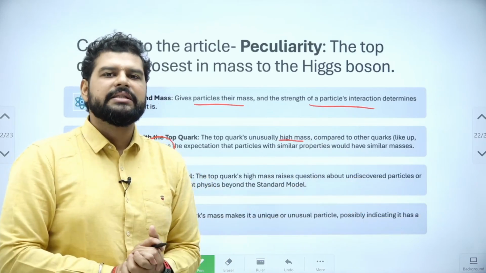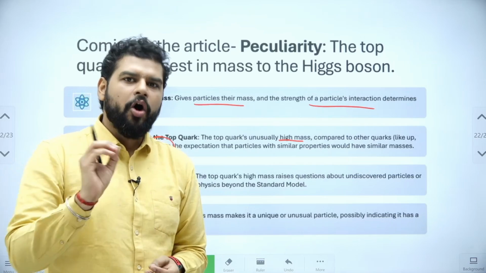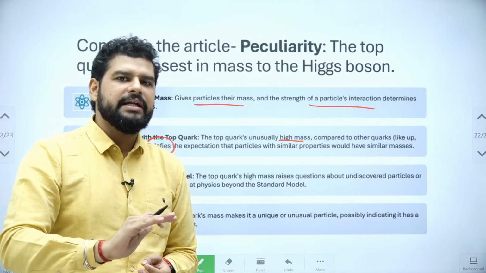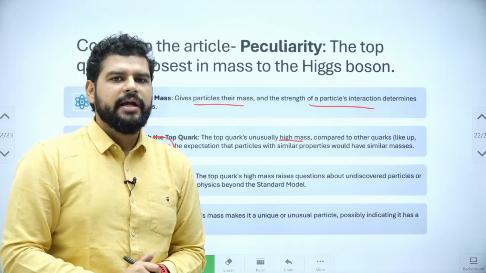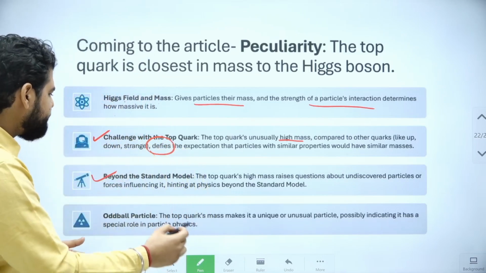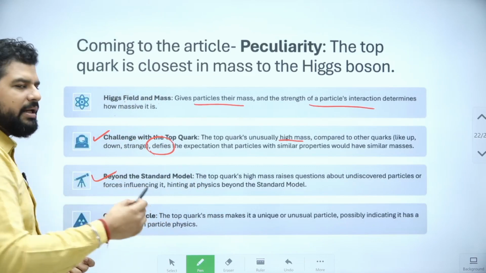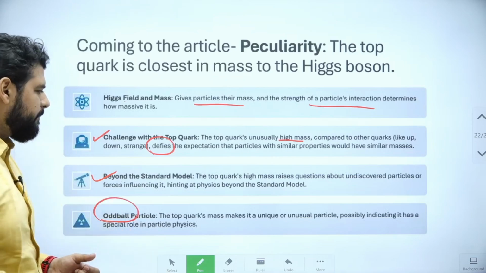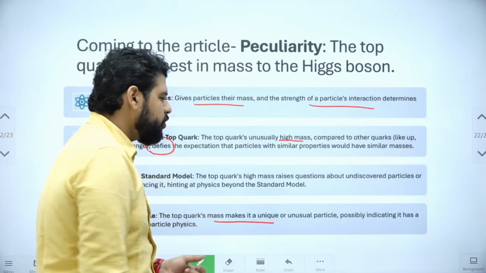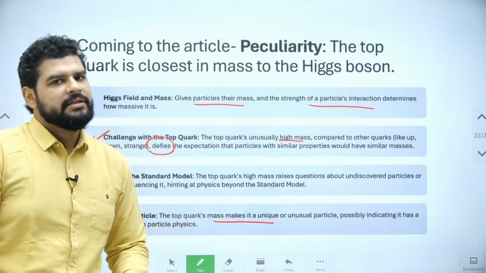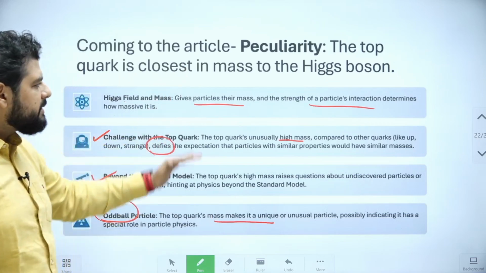So physicists are saying that something is missing, or the Higgs field interacts very differently with the top quark. That is the main point. So basically, it is beyond the standard model. This is one option. Also, it is an oddball particle because its mass makes it unique, as it does not relate to its siblings.